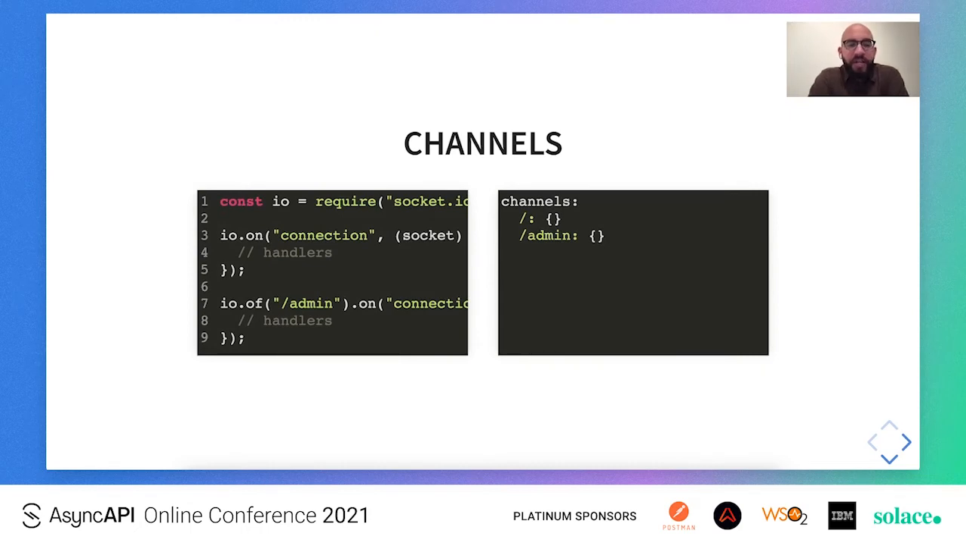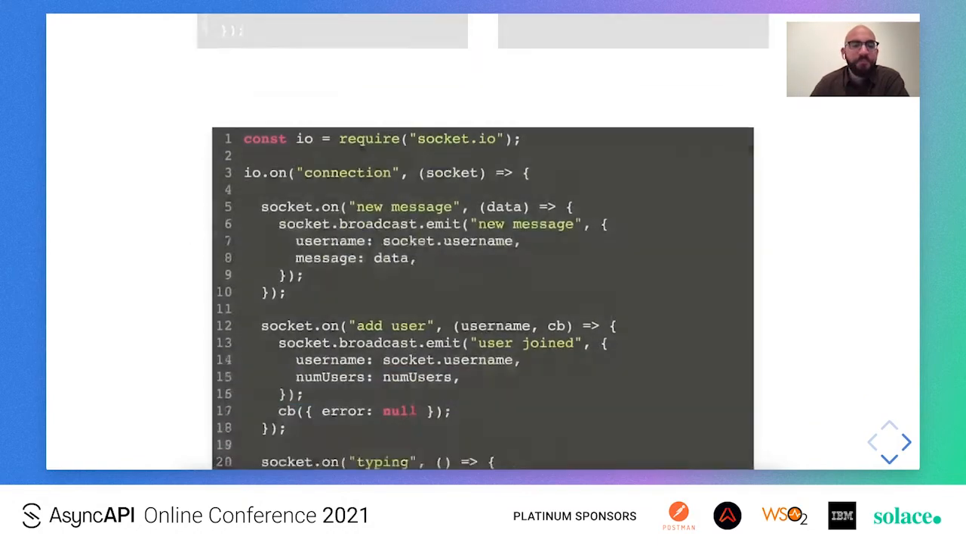So, on the left hand side we have a simplified version of the Socket.io server code that we presented above, and we can see here that the server listens for connections under two namespaces. On line 3 we have the connection handler for the default namespace, and on line 7 we have the connection handler for the admin namespace. So we can identify that we have two channels here, the /default channel and the /admin channel.